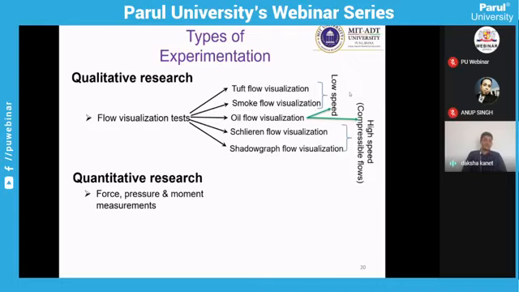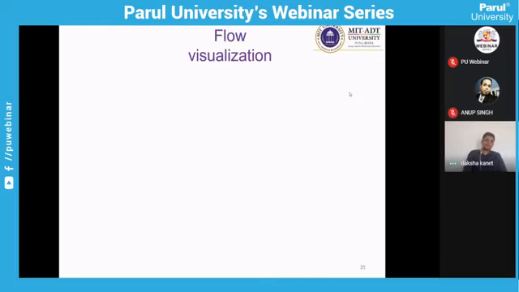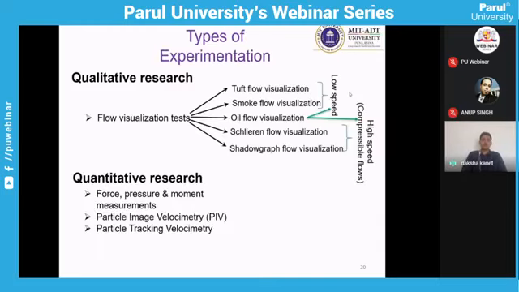In quantitative research, we want to measure the force, pressure, and the moment due to force, whether it's the longitudinal or lateral moment. You can also measure the turbulence of the flow by using a particle image velocimeter or particle tracking velocimeter. These are the two types of experiments we are generally conducting in the wind tunnel, whether it is low speed or high speed.